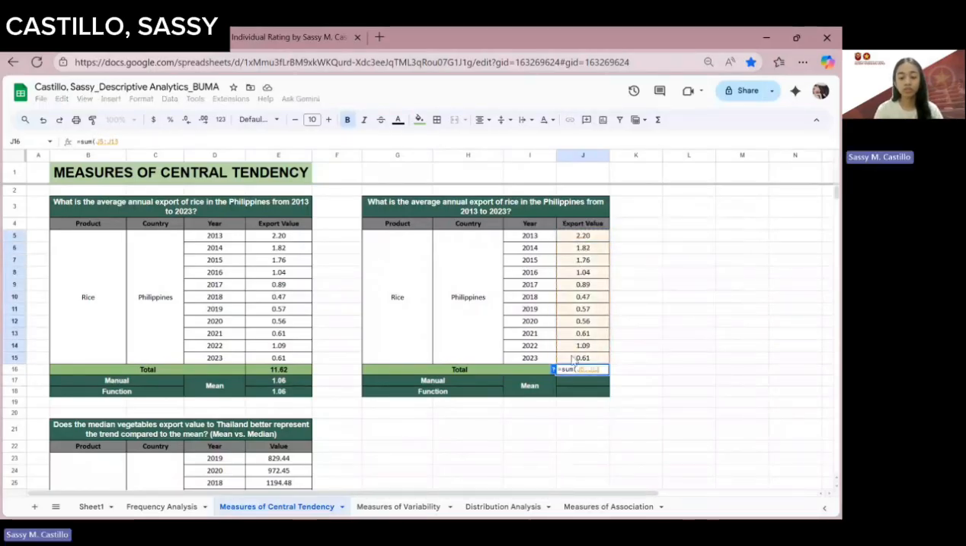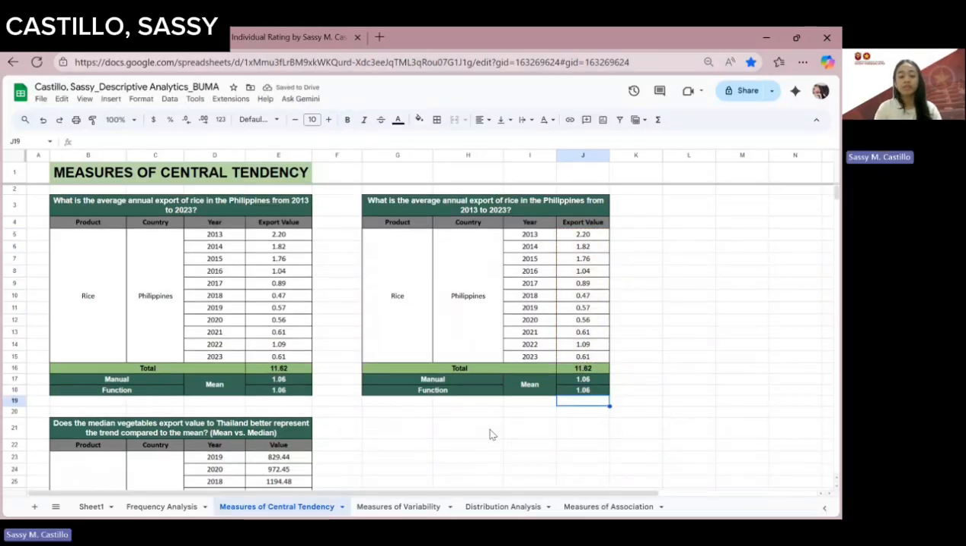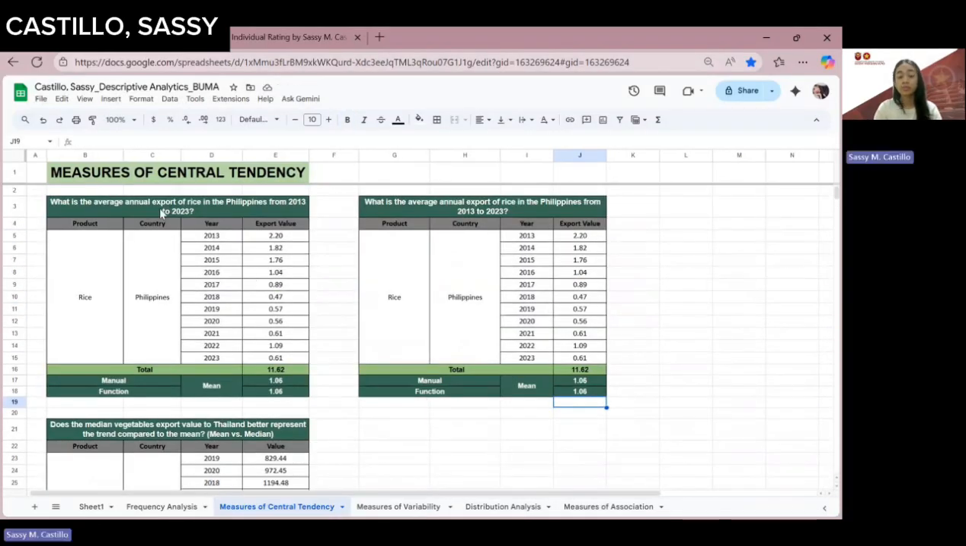So sum, and then all of your export value per data set, and that's it. For the mean, because this is an average, we can get the summation of all export values divided by the count of the export values, which is 11. For the function computation of the mean, we can easily type equals AVERAGE and highlight the dataset of your export value. All right, so now we have the mean for annual export of rice in the Philippines from 2013 to 2023.